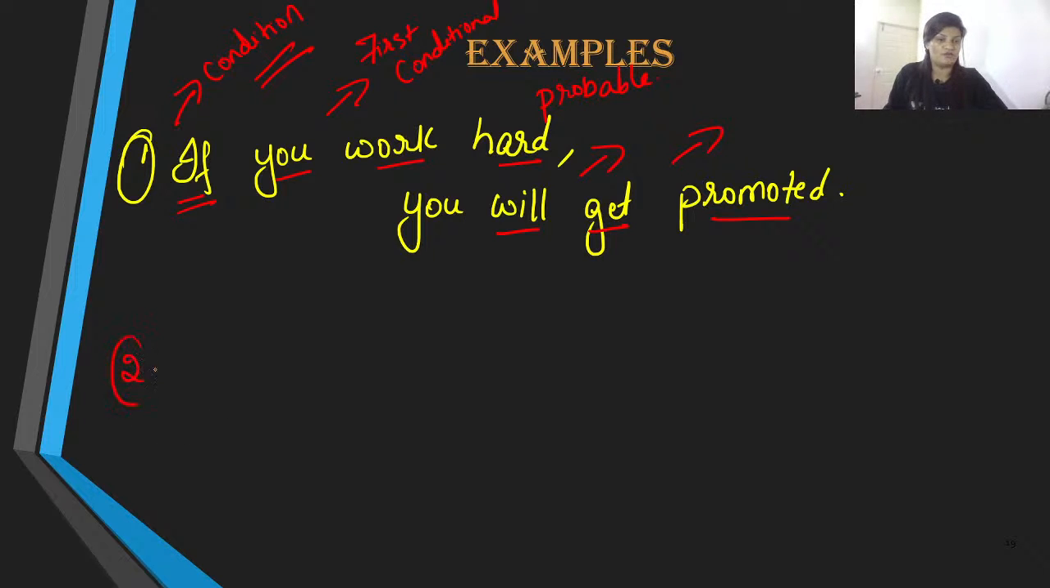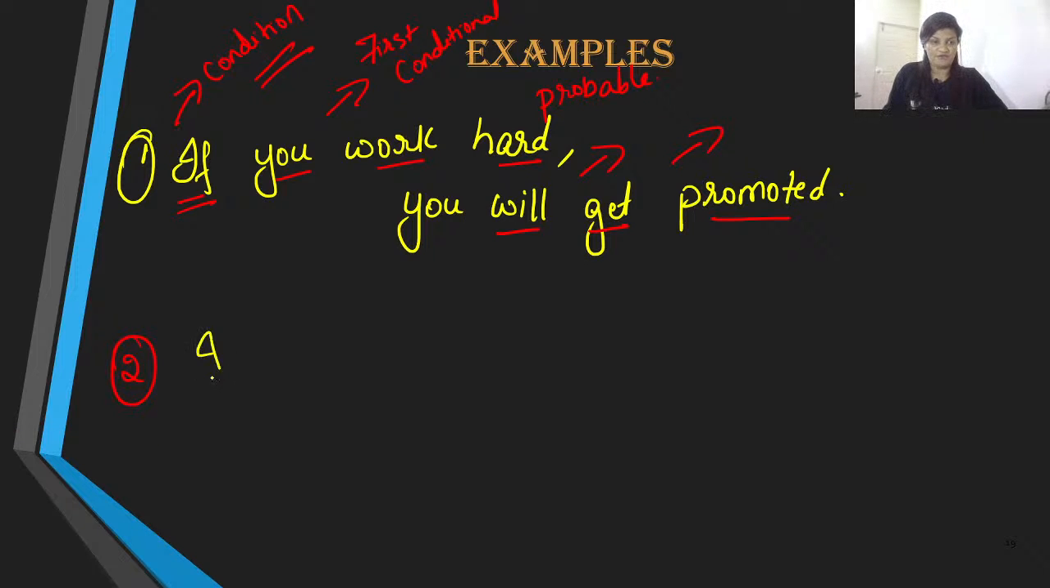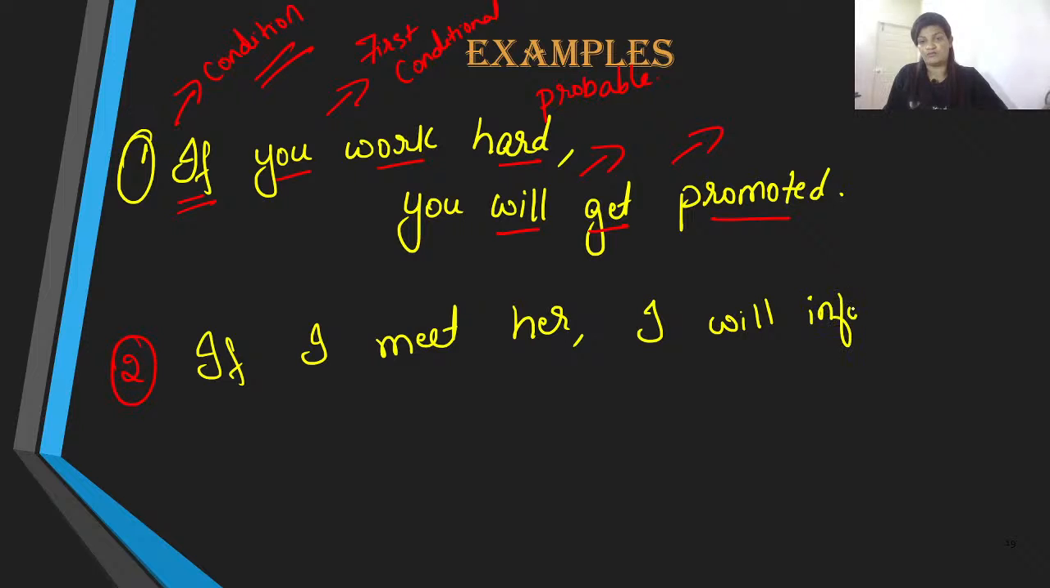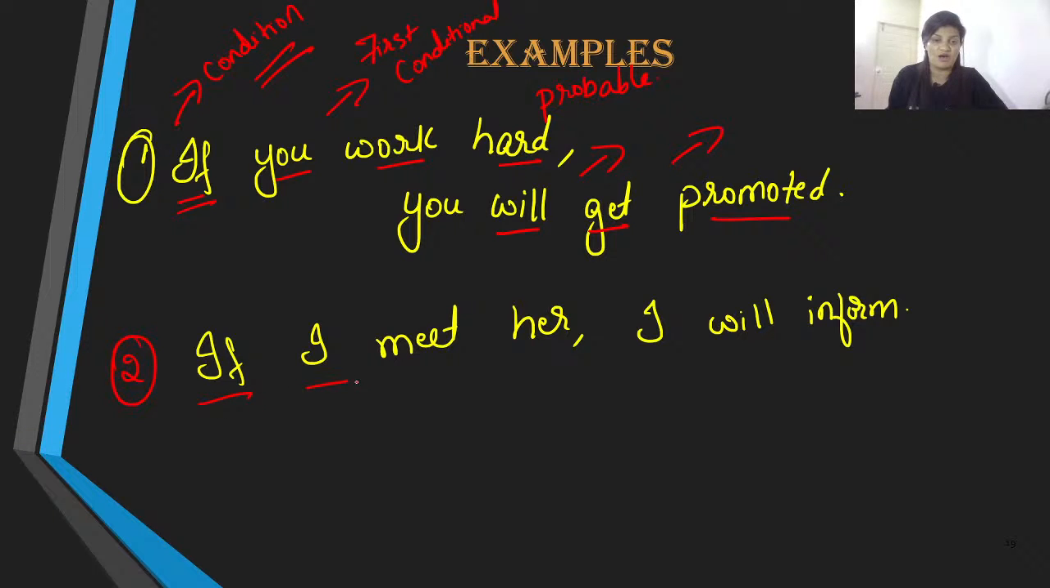Let me give you another example. That is, if I meet her, I will inform. If I meet her, I will inform. So if this condition is fulfilled, that is, if I meet her, then this action is likely to happen. Probably this will happen. I will inform for sure.